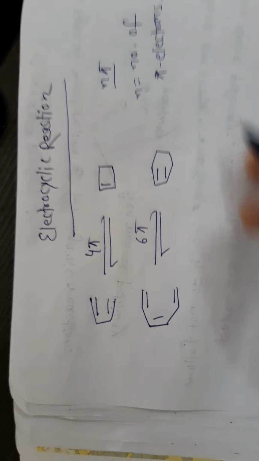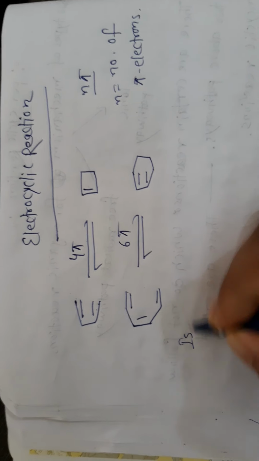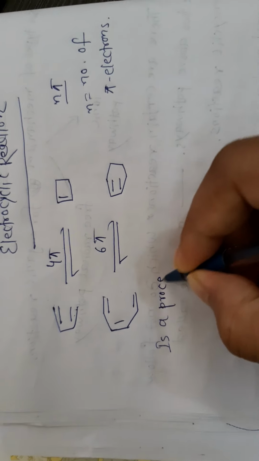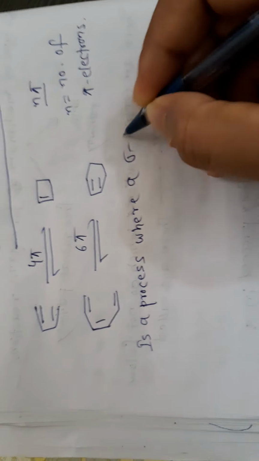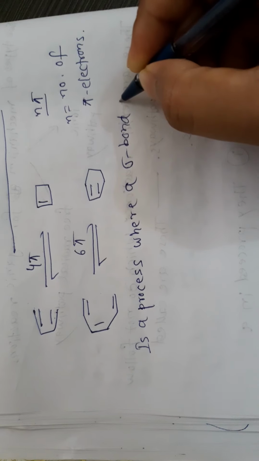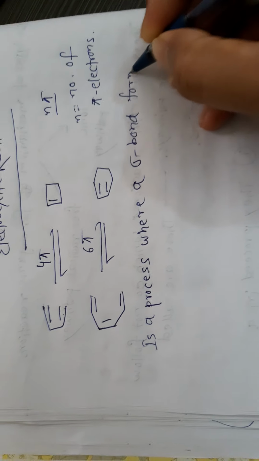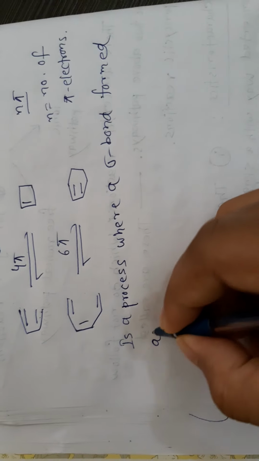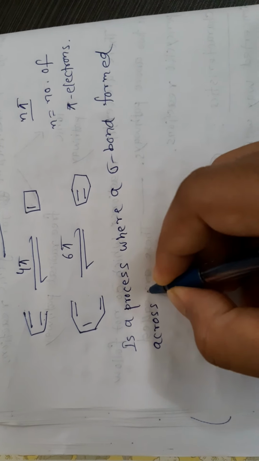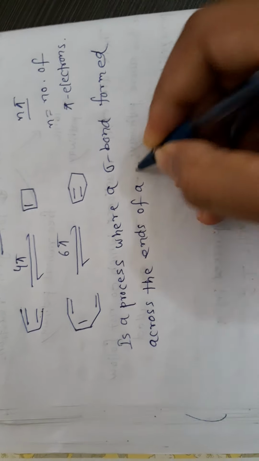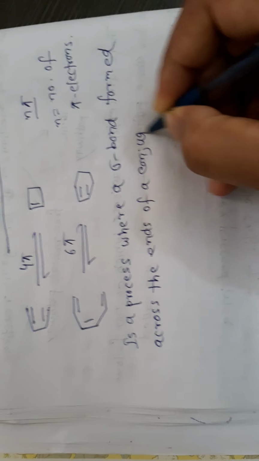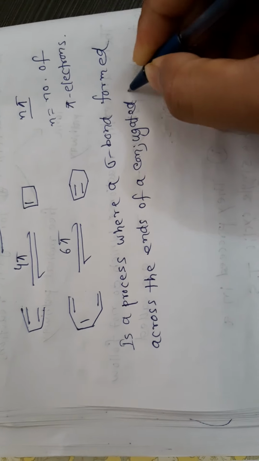So an electrocyclic reaction is a process where a sigma bond is formed across the ends of a conjugated polyene.